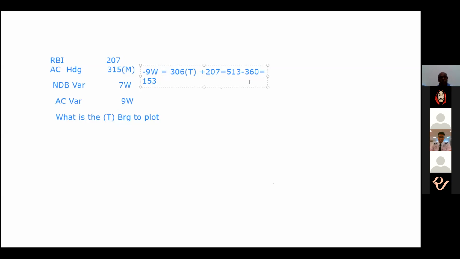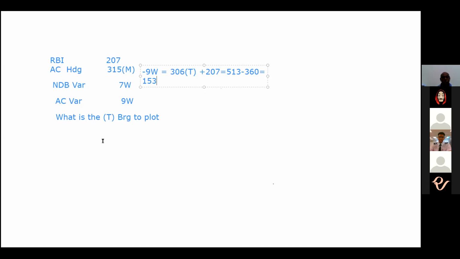Now this is to the NDB. Okay, 153 is to the NDB. If you steer 153, you'll go towards the NDB. So you can say this is the homing to the NDB. What we want is a bearing from the NDB. Only then we'll be able to plot the position of the aircraft.